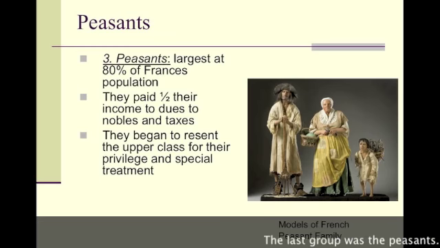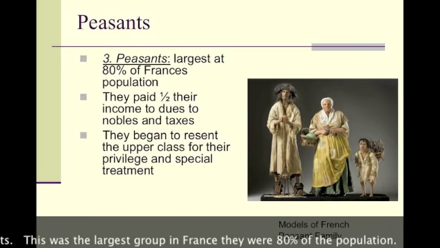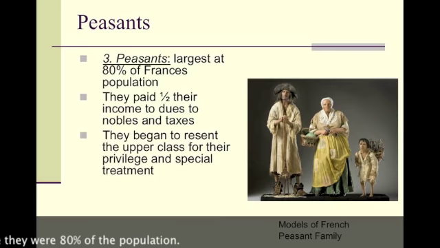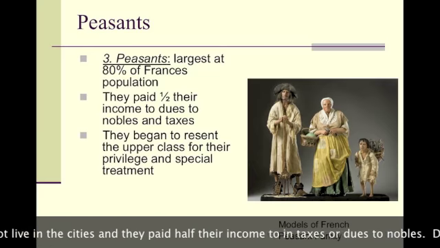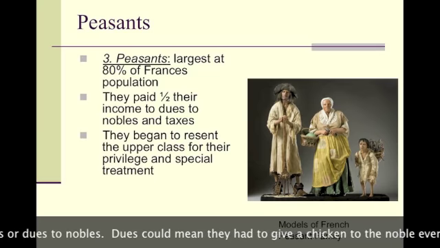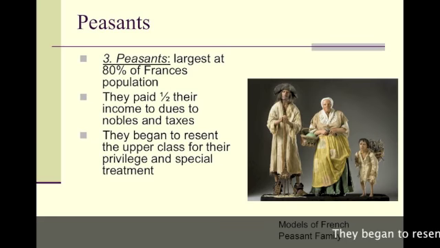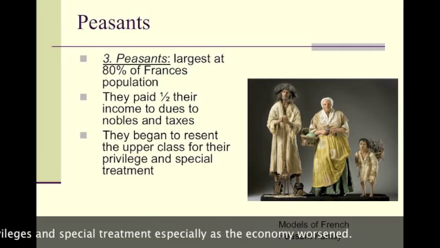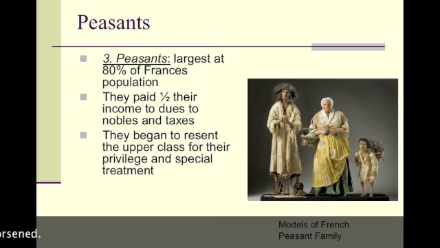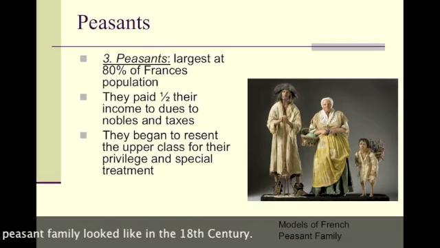The third group was the largest group of France's third estate. These were the peasants. They were about 80% of France's population. They paid half their income in dues to nobles or taxes. Dues could mean, like, they had to give a chicken to the noble every week. They began to resent the upper class for their privilege and special treatment. To the right, you see a modern artist who made some models of a French peasant family from the 18th century.